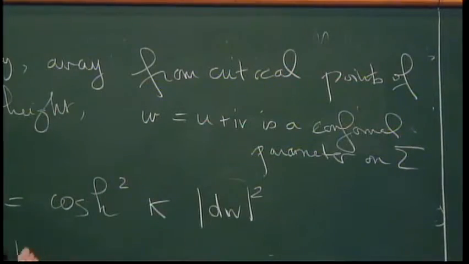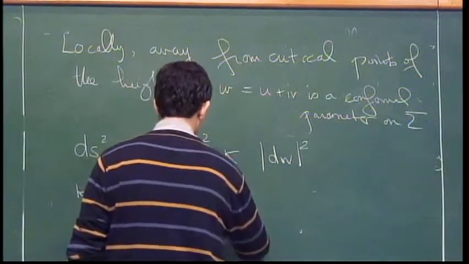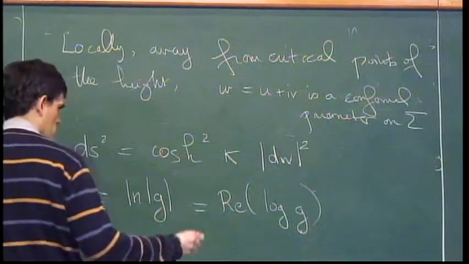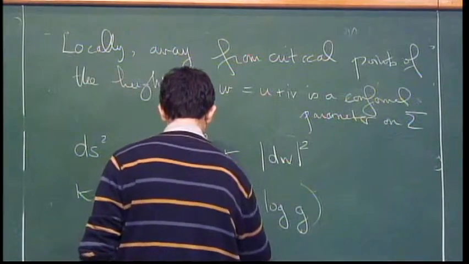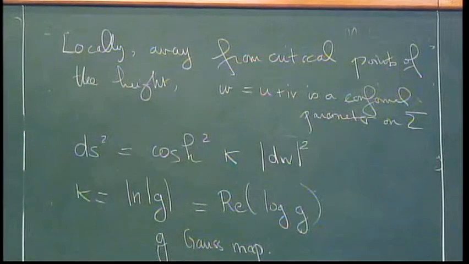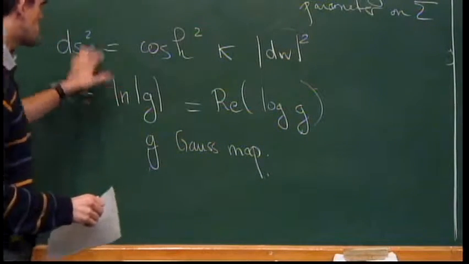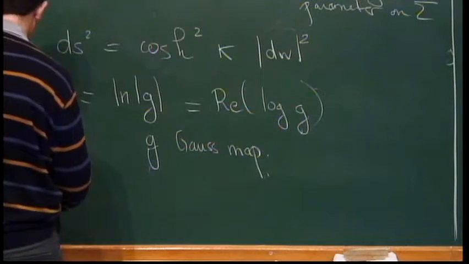Kappa is the logarithm of the modulus of g, which we can write also as the real part of log g, where g is the Gauss map of the surface. That is the unit normal composed with stereographic projection. So it's a complex valued map. So this is quite standard stuff from the Weierstrass representation, so I'm not going to detail this.